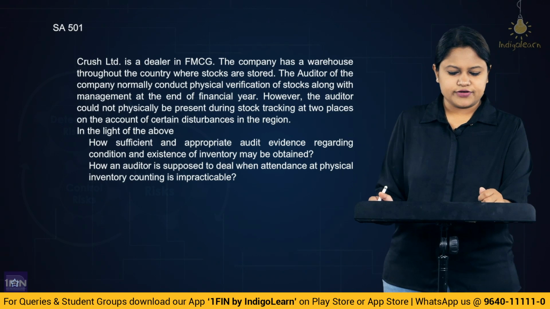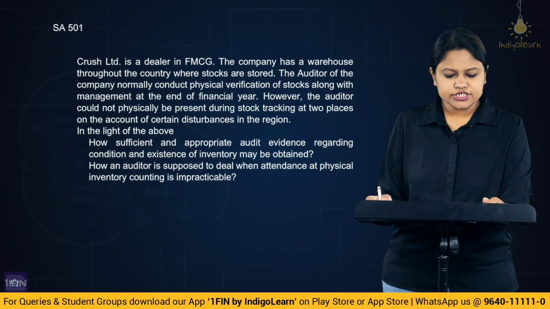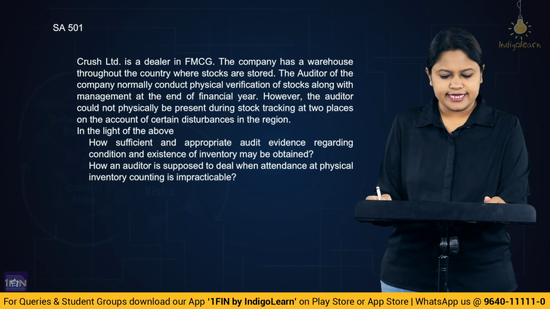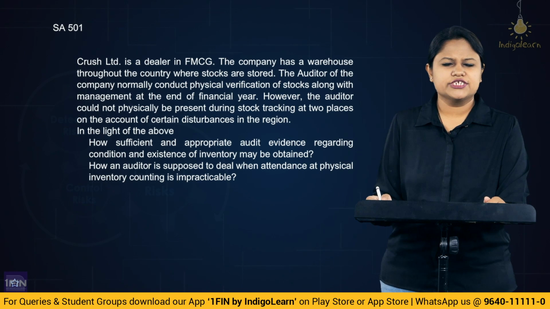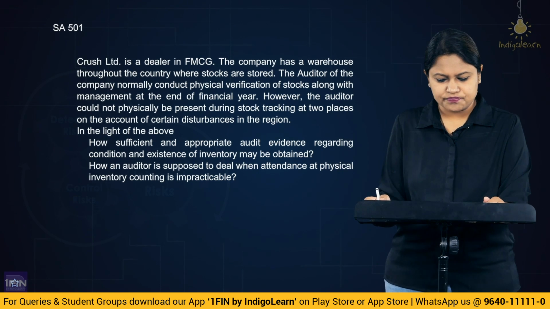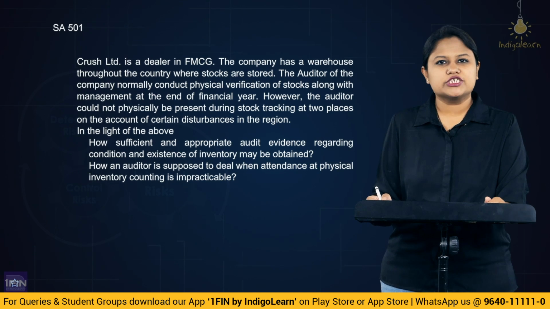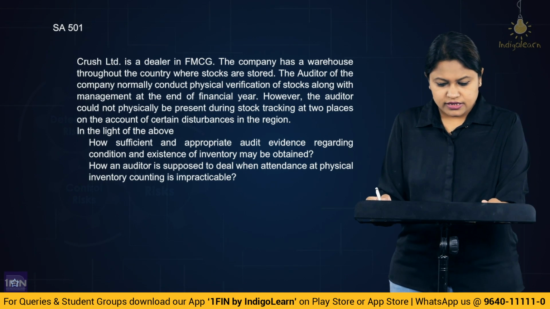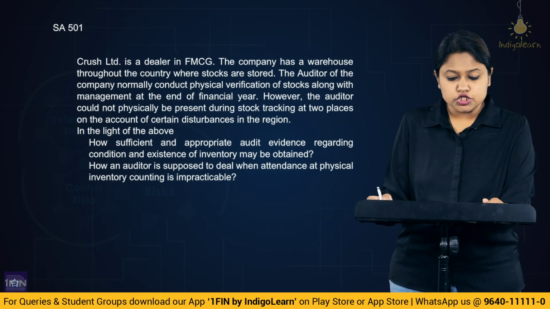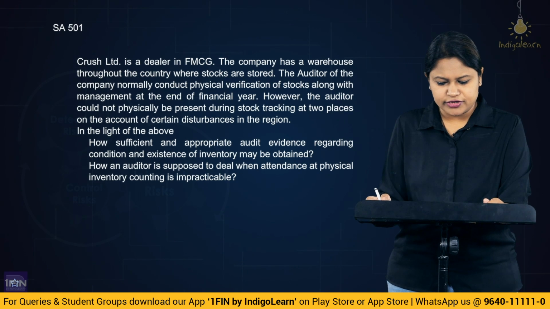So let's take the first question. Crush Limited is a dealer in FMCG. FMCG is nothing but fast moving consumer goods. The company has warehouses throughout the country where stocks are stored. The auditor of the company normally conducts physical verification of stocks along with the management at the end of the financial year.